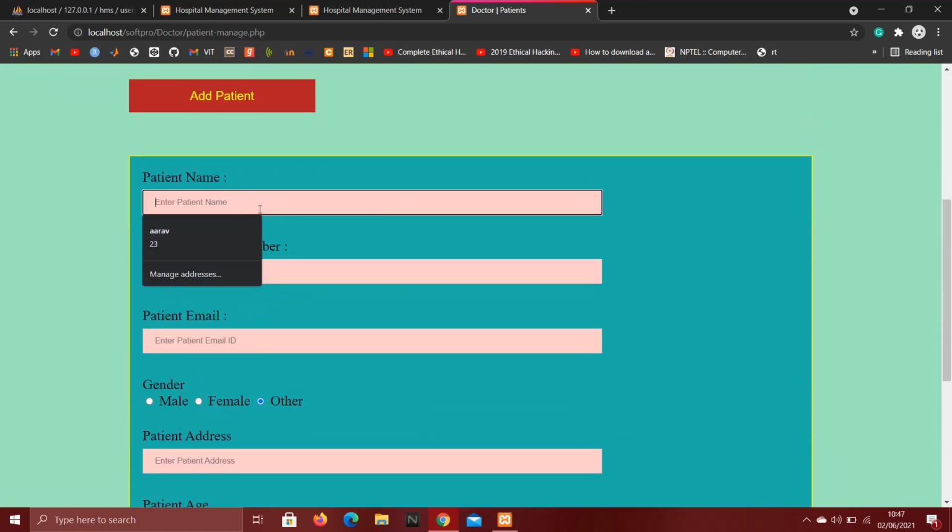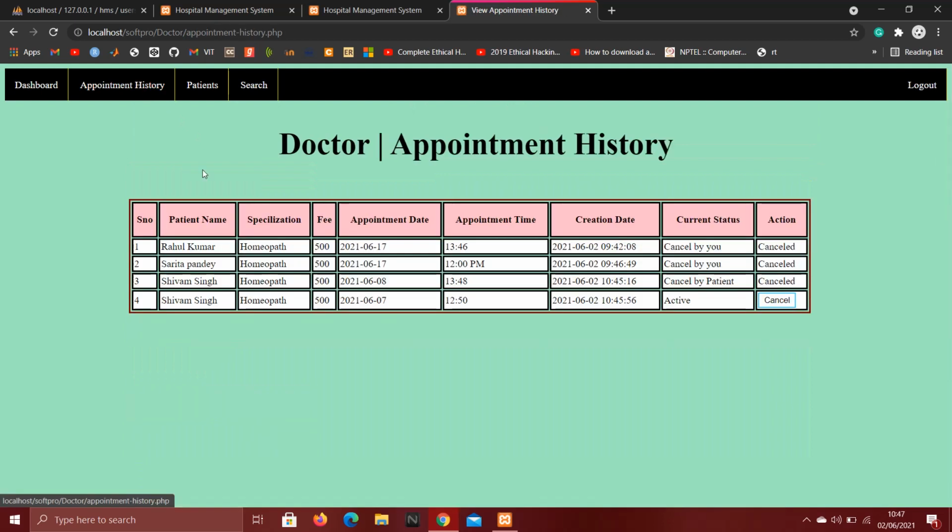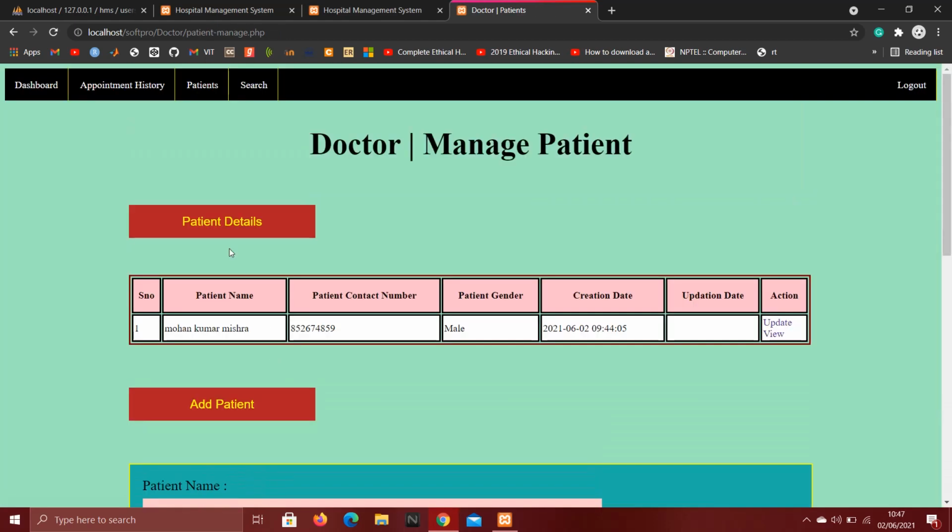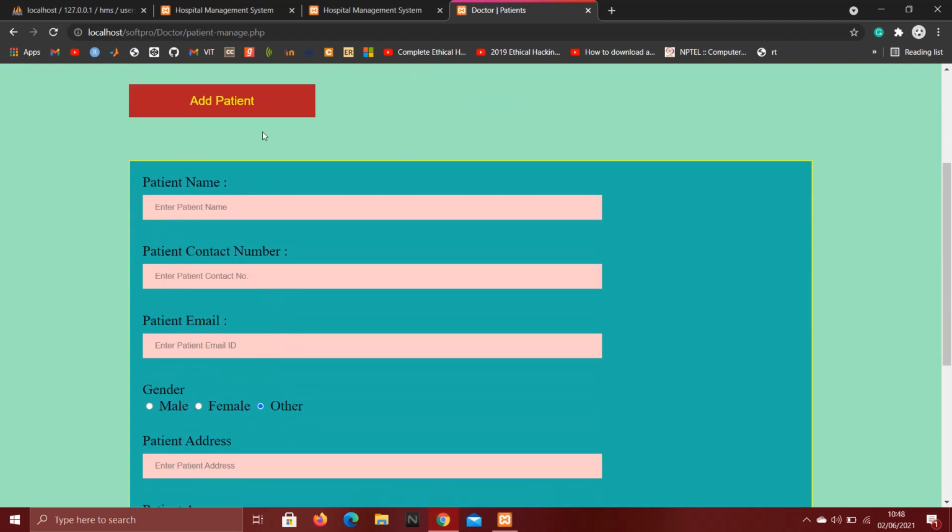Let's add the patient name Shivam Singh, for whom I booked the appointment previously. So let's go to patients, and here is the number.